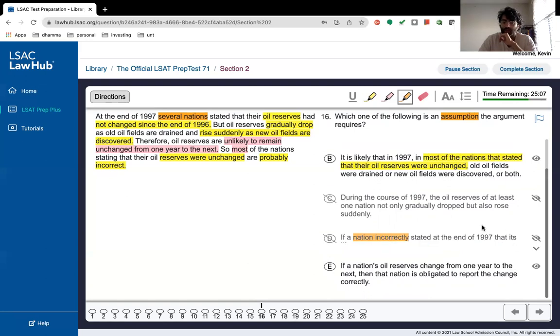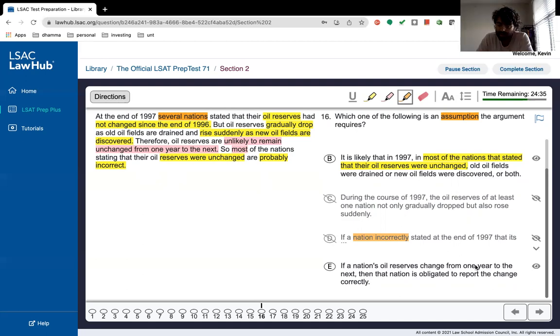We're looking for something that makes equilibrium unlikely. So this one, for example, gives us old oil fields drained, new ones discovered, or both, right? So let's say 1/3, 1/3, 1/3. In the 2/3 where old oil fields were drained or new oil fields were discovered, equilibrium is not achieved, right? Which is what we're looking for, and that most of these nations are incorrect. Most of the nations that say they have equilibrium are incorrect, which is why B still seems to be where we're leaning towards. So let's look at E.